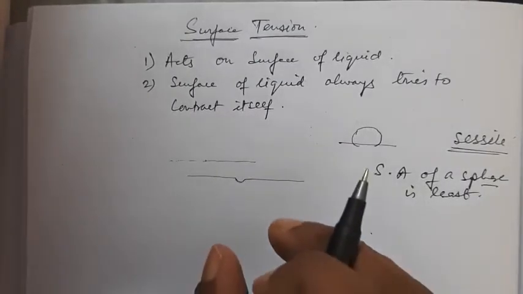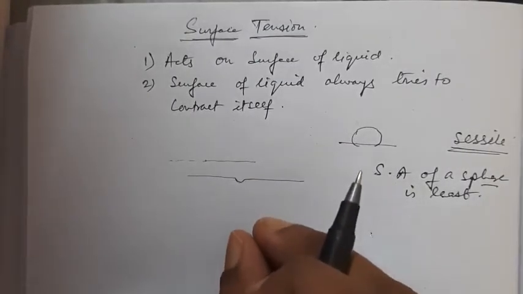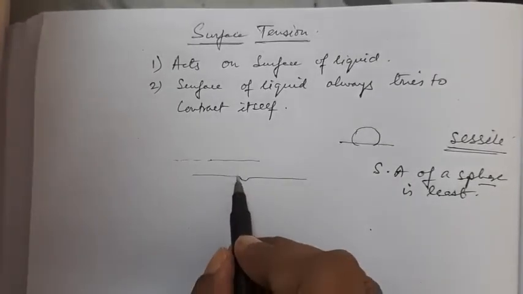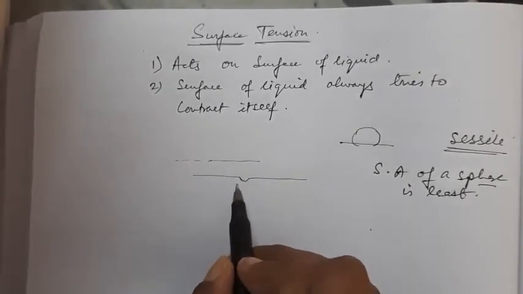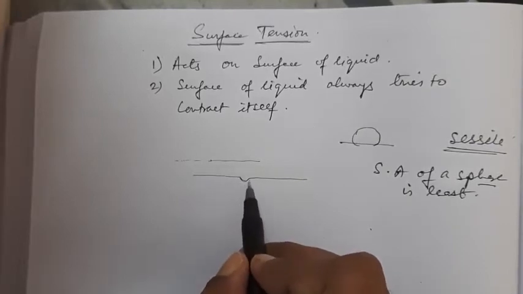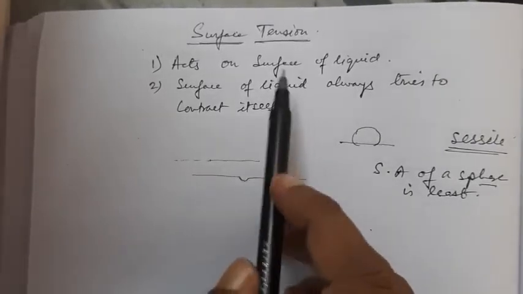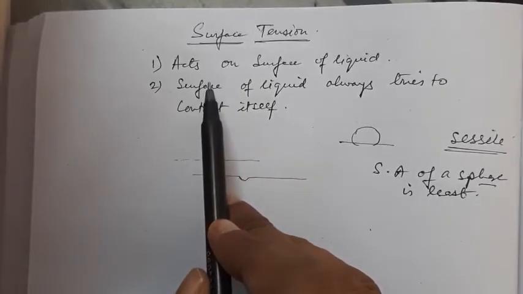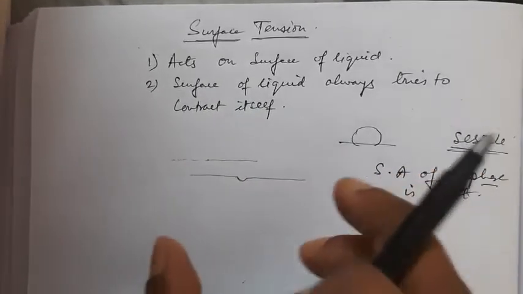The water surface under the needle is slightly depressed. This is the slight depression. Now what happens? The weight of the needle is trying to expand the surface area, but the tendency of the surface is to contract itself.